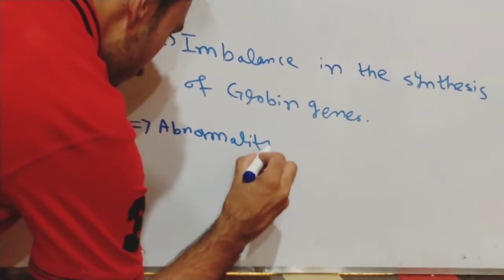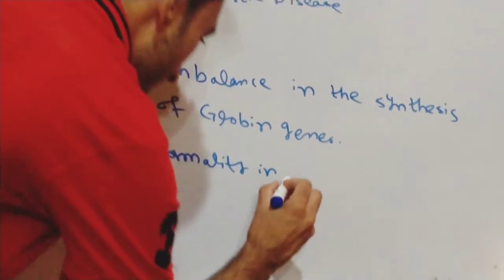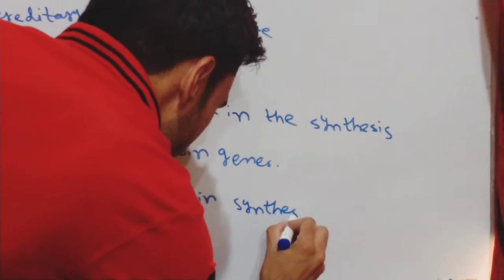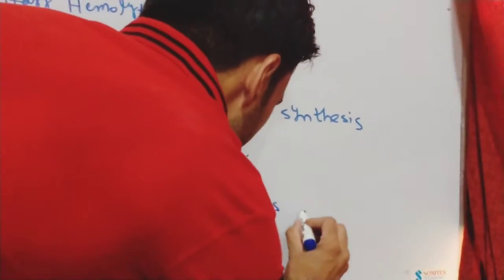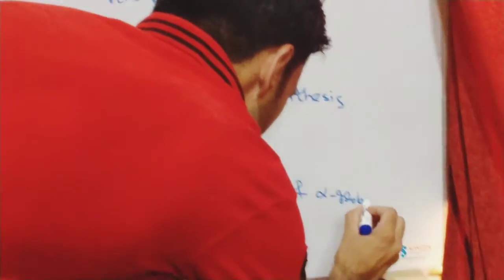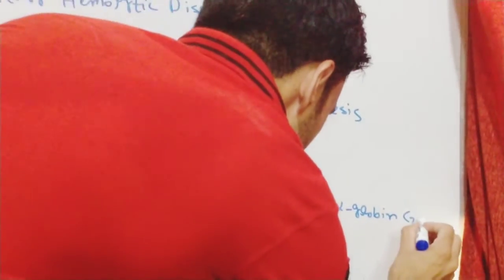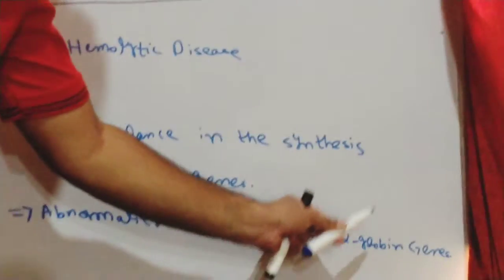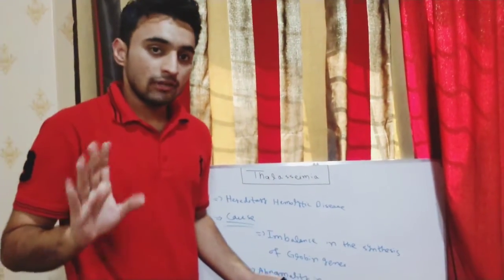Abnormality in synthesis of alpha globin genes. So what would happen when abnormality in the synthesis of the alpha globin genes occurs? This will lead to the decreased or absent alpha globin genes.